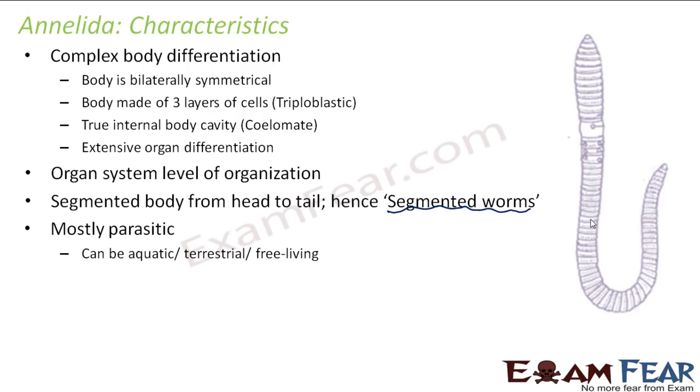Okay, so now how did this phylum get the name Annelida? It is from the word annulus. The term Annelida comes from the word annulus. Annulus means little ring. So here you can see these ring-like structures which are present. From there it is named as Annelida. They are mobile, that is they can move from one place to another, and this mobility is because of the longitudinal and circular muscles which are present in them, which help in locomotion. So these are some of the basic features of the phylum Annelida.